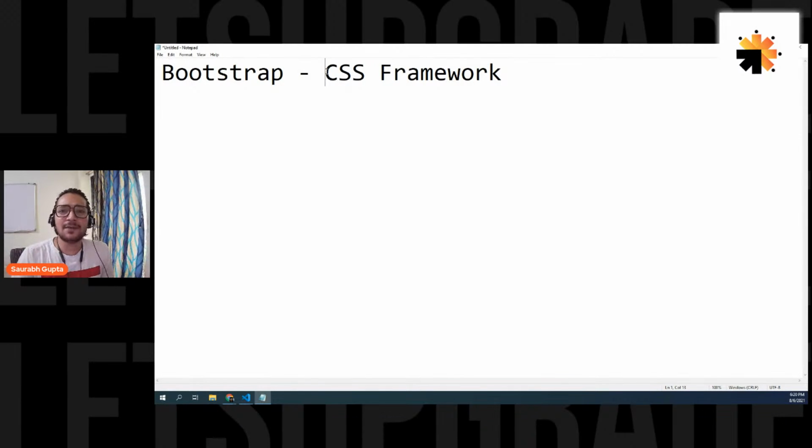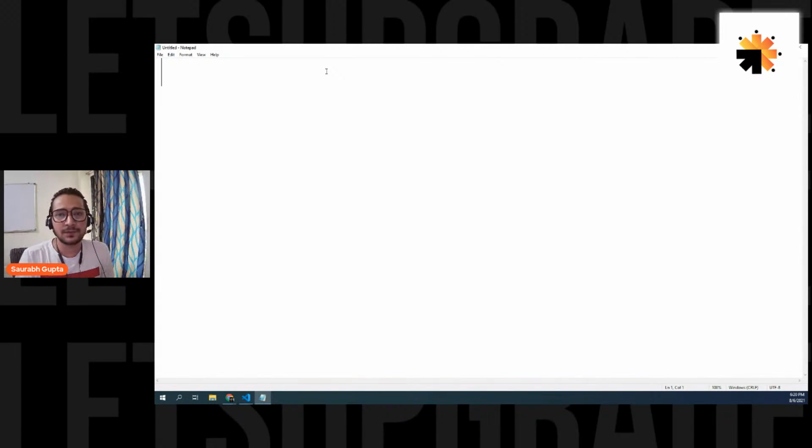So Bootstrap is nothing but a CSS framework, and I simply wanted you to understand what a framework is so that you never get confused. Okay. So now let's get started. I just want to tell you one more thing. Bootstrap is a CSS framework invented by two people at Twitter. Bootstrap was basically invented by Twitter for their internal use, and when they thought it was a really good thing, they made it available for everyone.